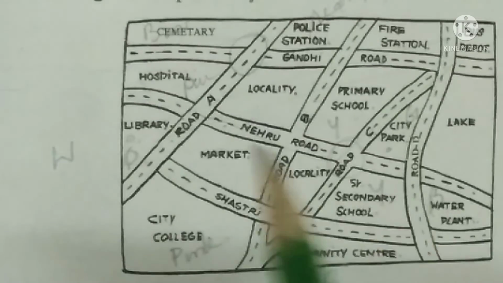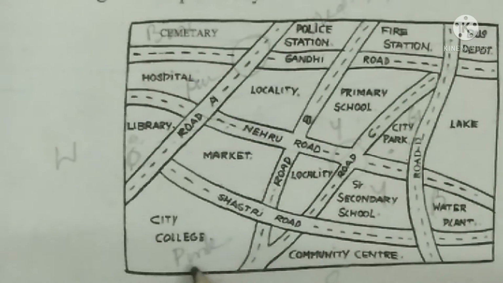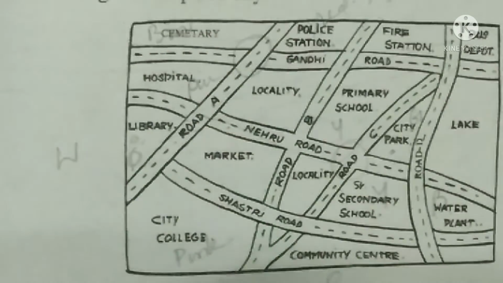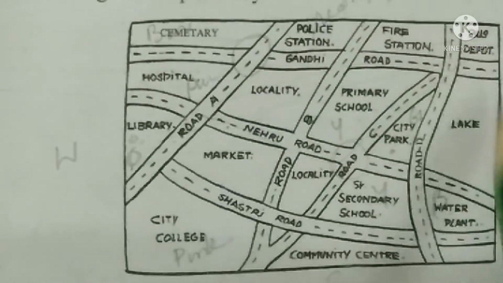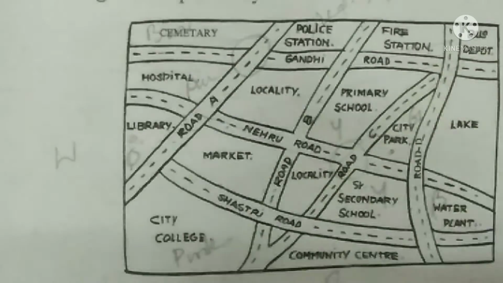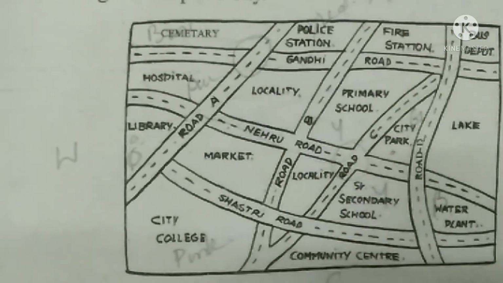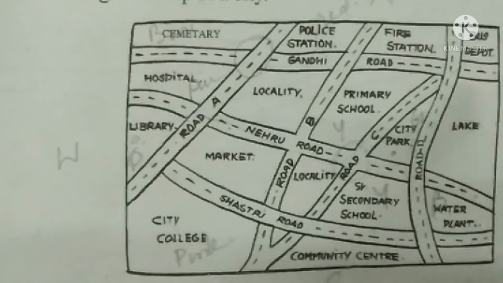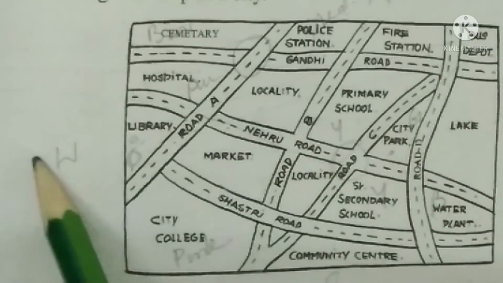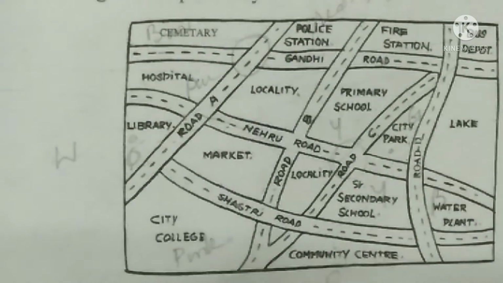The question is, a map is given to you. Look at the given map of the city and answer the following questions. Now you see, if you take this as the complete map, this is the north, this is the south, and here this side is the east and this side west. So as usual. Now the first instruction is, color the map as follows.